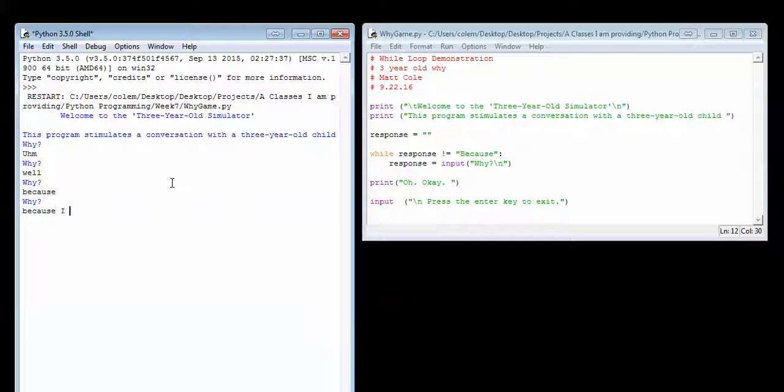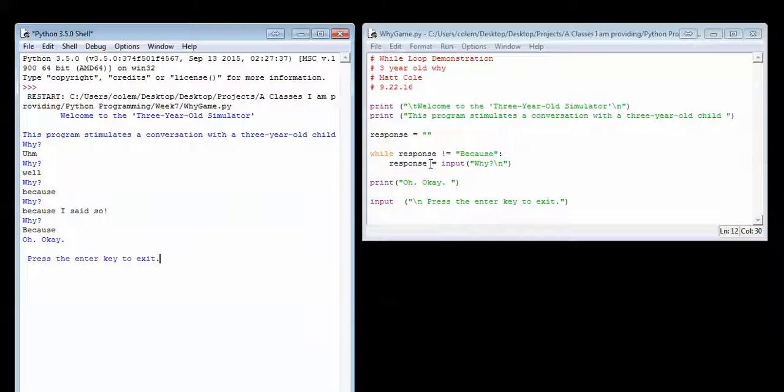"Because I said so," still not going to take it. Not until I write out the specific word "Because" with a capital B does it fall out of my loop and go into the default "oh okay" print. That's essentially how a while condition works.